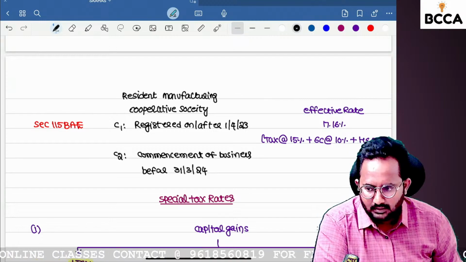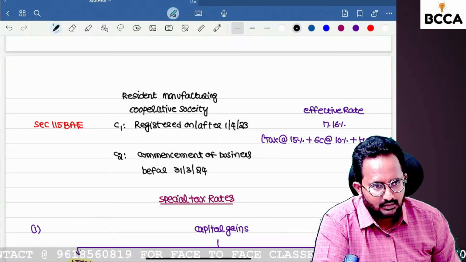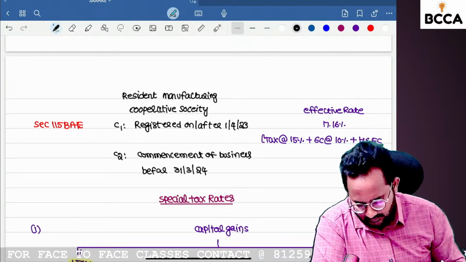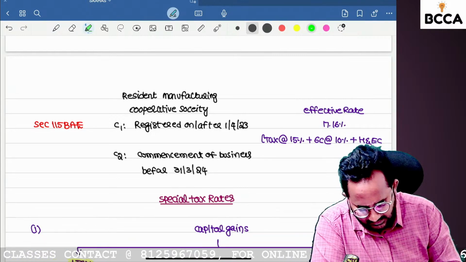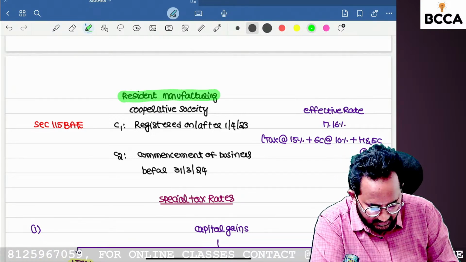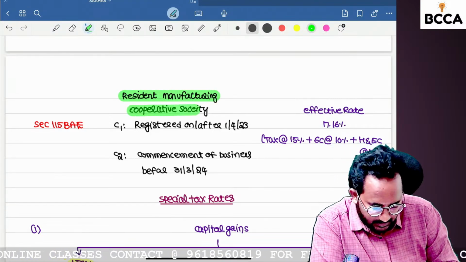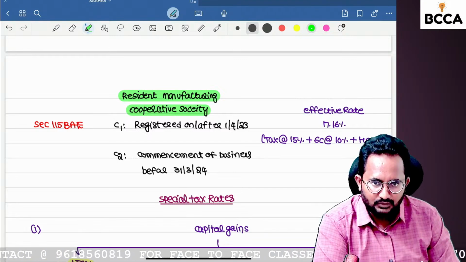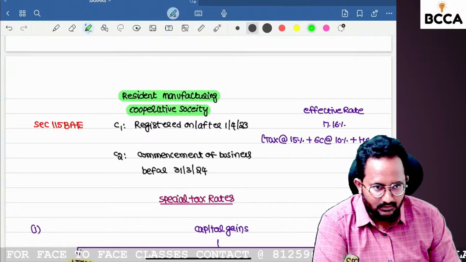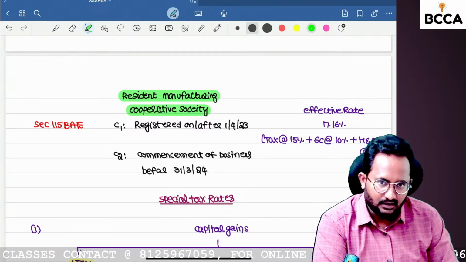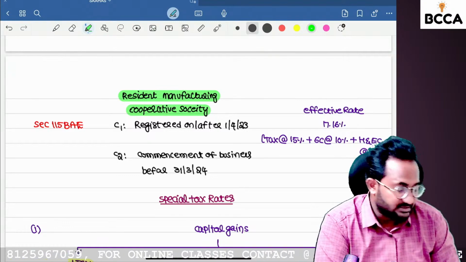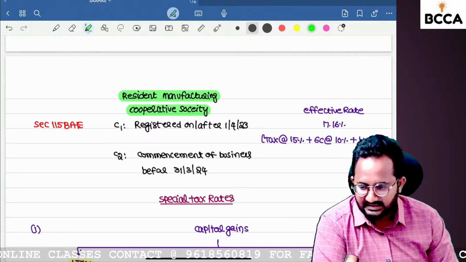In physical class, they asked for an example of a resident manufacturing cooperative society: they are producing milk products. Amul as well as Vijaya are examples of resident manufacturing cooperative societies.